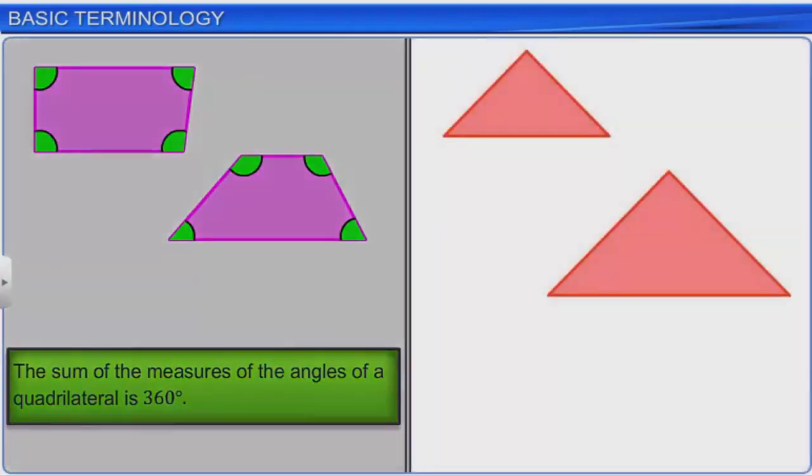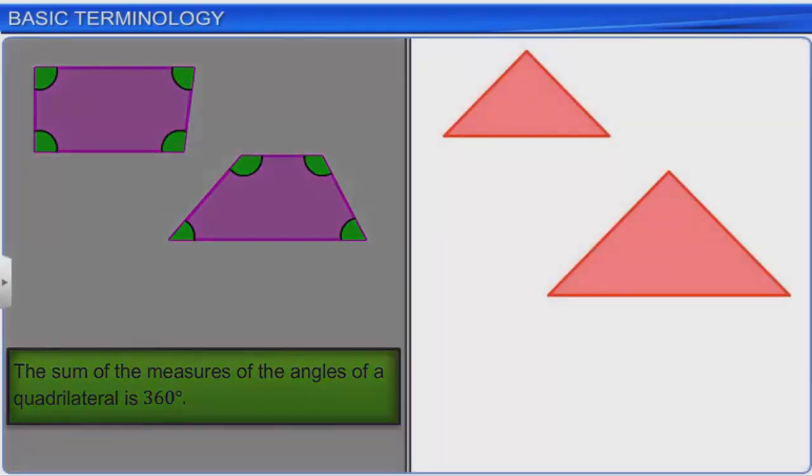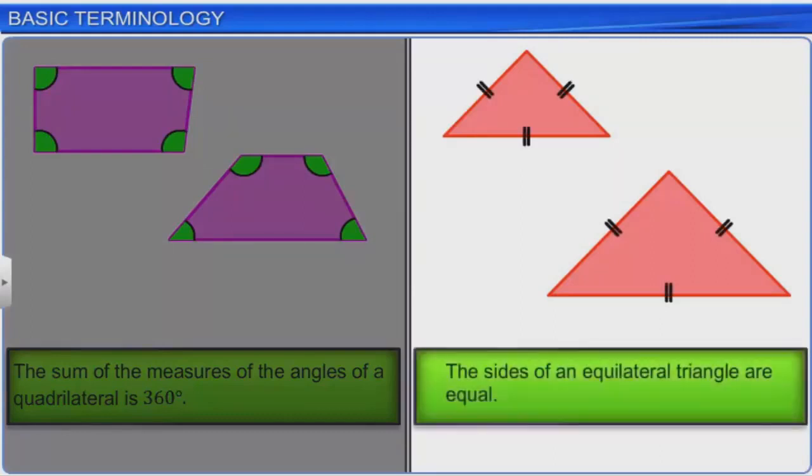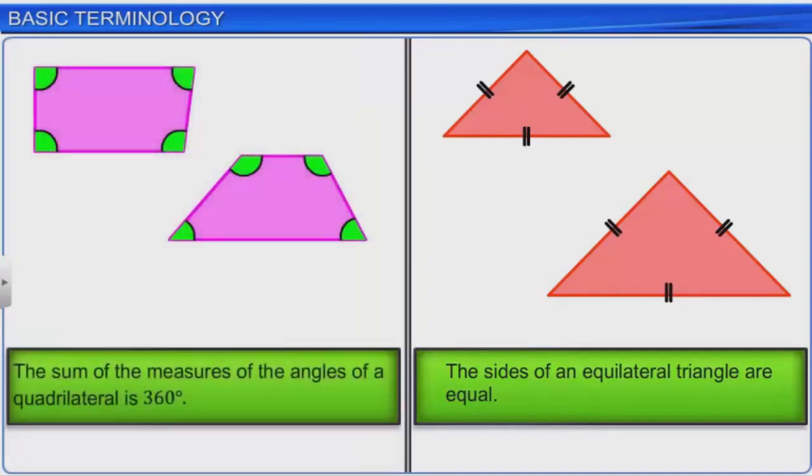In the second activity, we'll measure the sides of some equilateral triangles. We know that the sides of an equilateral triangle are equal. Here also, we'll get the same result if we perform the activity any number of times. Such activities are called experiments. In the above cases, we can predict the results.